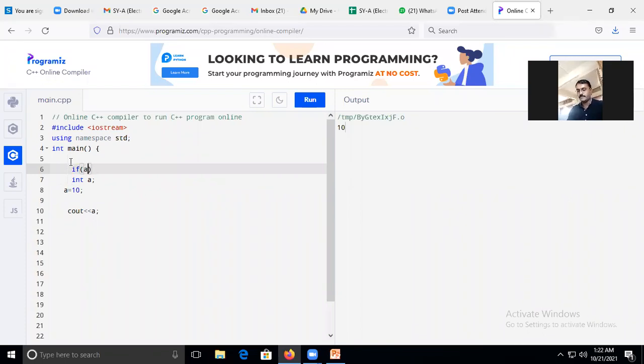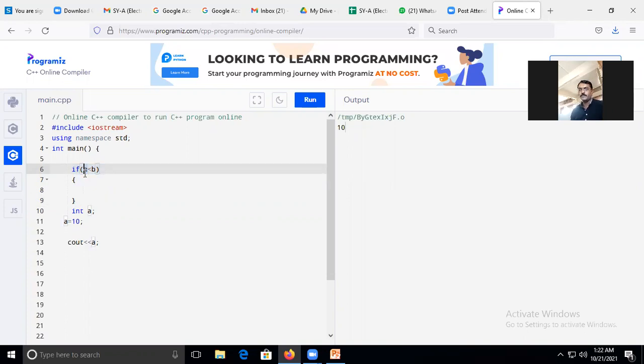a is less than b. Okay, and here is some condition. Now if you are using any expression which includes the variable a or variable b, as both we have not declared, this code will raise an error.